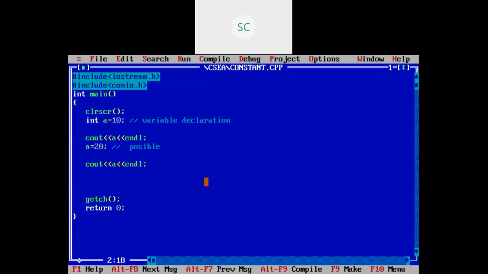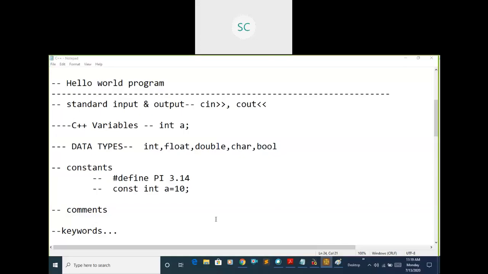Here, variable values you are able to vary, right? Instead of declaring a variable, here I'm using the const keyword. The const keyword means it will become a constant. const is a keyword, space, data type, space, constant name, assigning the value. Up to here, 10 is there. Here I have printed the value, so 10 will be printed in the output. Then here I am trying to change the value of a.